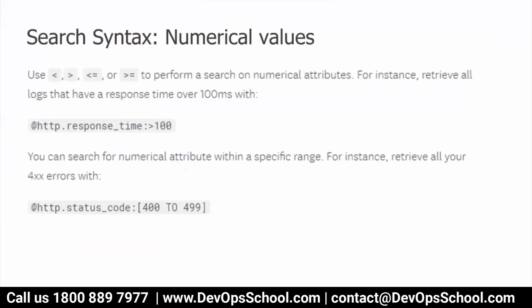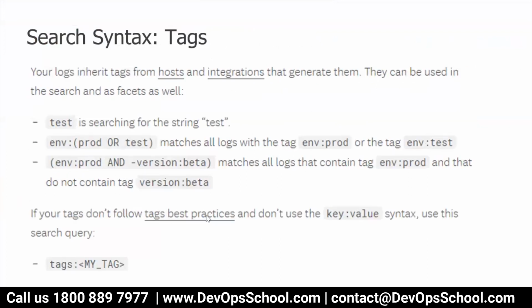Okay, and now you can use numerical values also, and you can compare also for the searches. So see here, this facet is at the rate of http dot response underscore time, and if it's greater than 100, then show me that log. So greater than, less than, greater than or equal to, less than or equal to, all this you can use in the searches. And here you have a facet search at the rate http, again this is the range one actually.